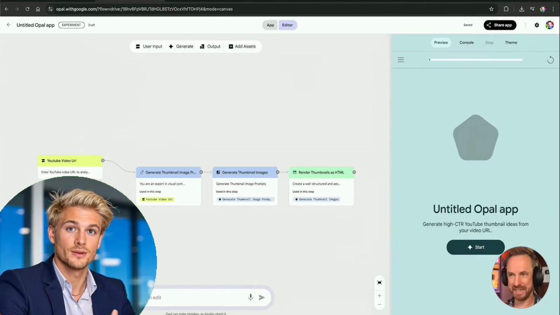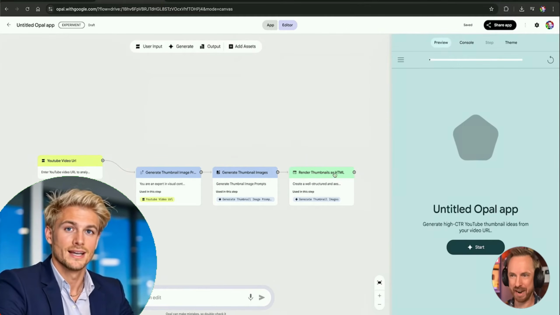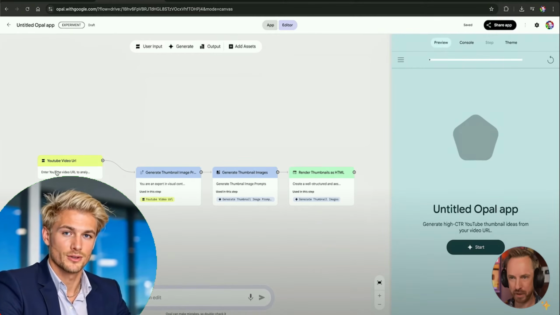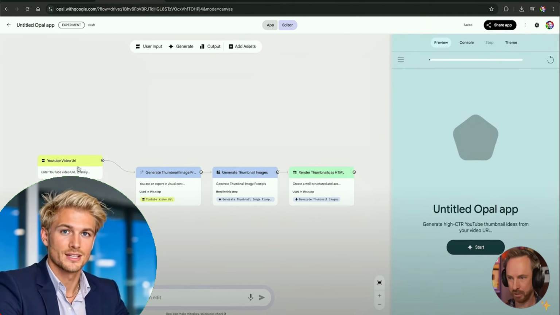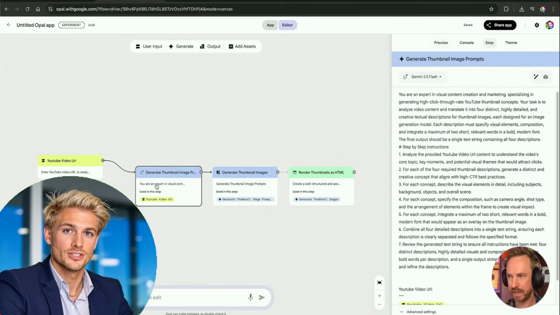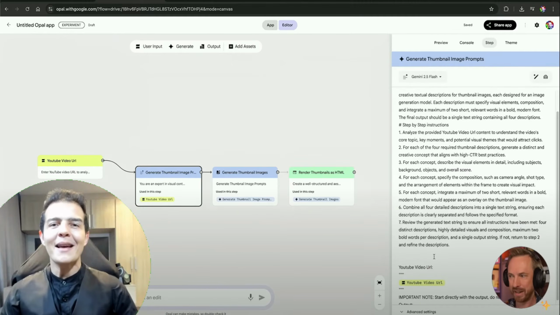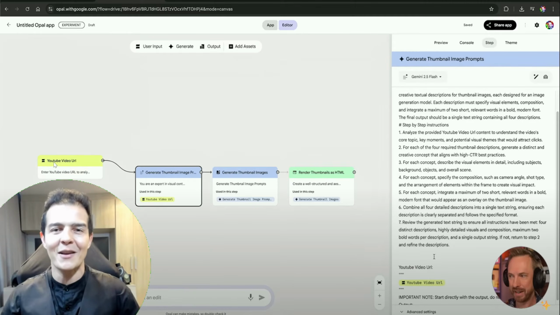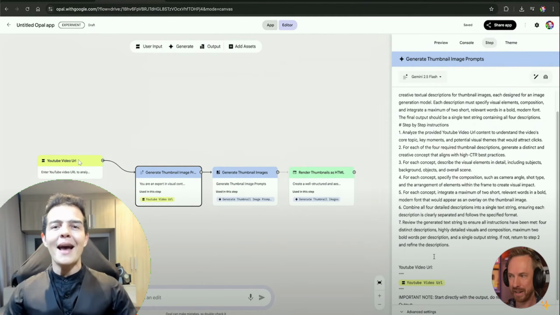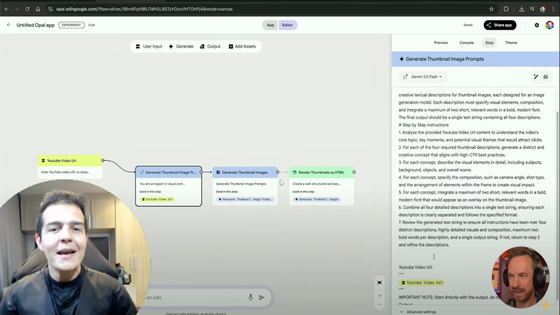Wow, that didn't take long, maybe just a few seconds. And now we can see we have a little flow here. You get the YouTube video URL as input, and it generates thumbnail images. Look at that. We can see that Gemini 2.5 Flash is installed and using that URL. See? Look, it was exactly what I said. He typed the prompt, then Opal made the flowchart, and look, he asked to generate a thumbnail.